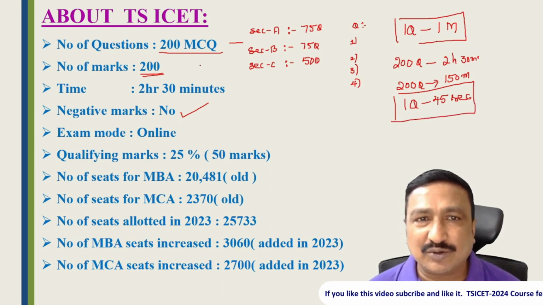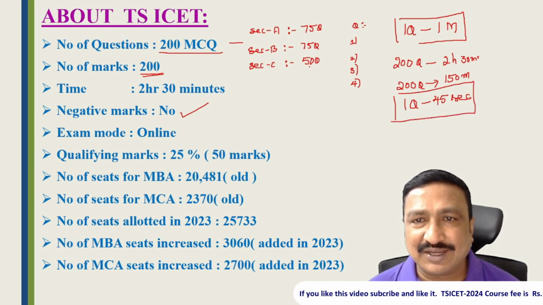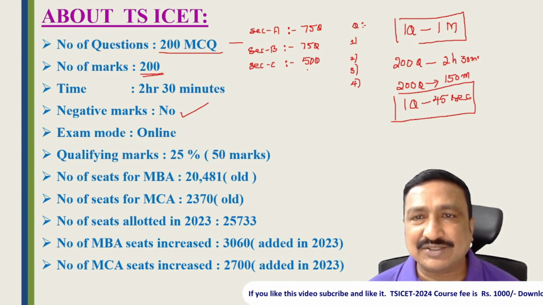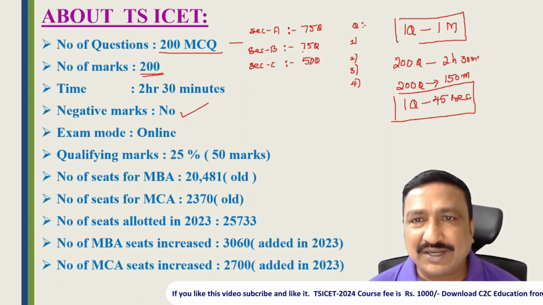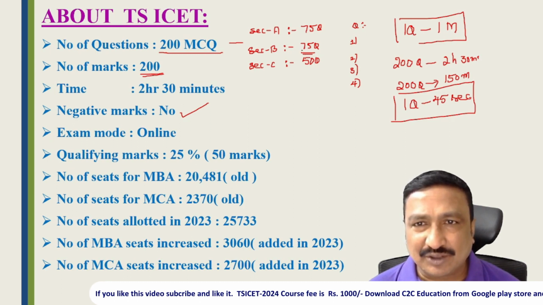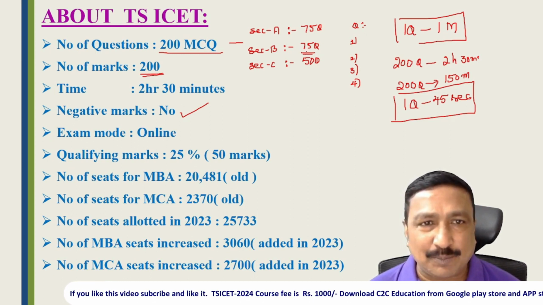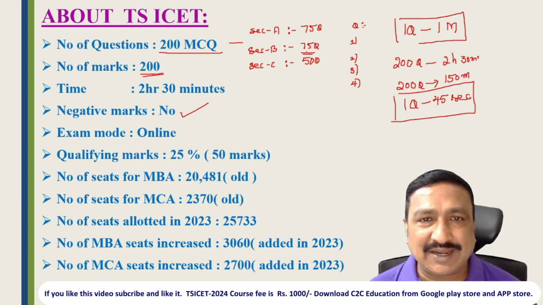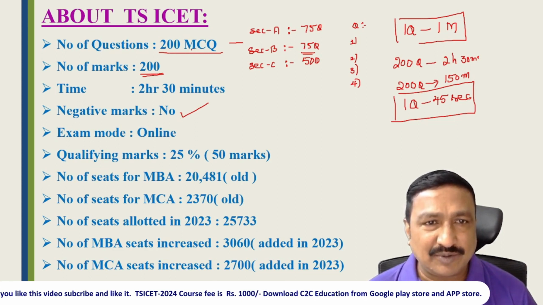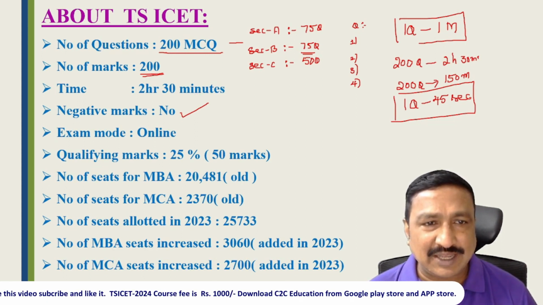In these 200 questions, take section C, communication ability. For this you need not spend 45 seconds. If you are very good in English, you can answer within 10 seconds. Similarly, reasoning ability will not take much time. The only time-taking section is section B, where each question depends on your calculation and will take 1 or 2 minutes. So speed and practice are very important to crack any online entrance exam or competitive exam. So, 200 questions, 200 marks, 2.5 hours and no negative mark.